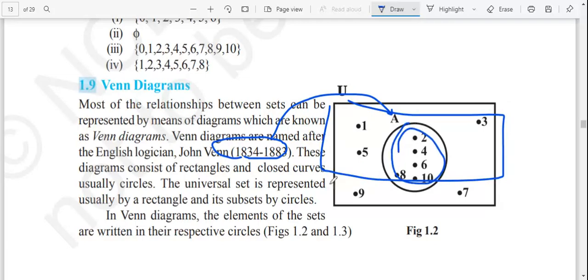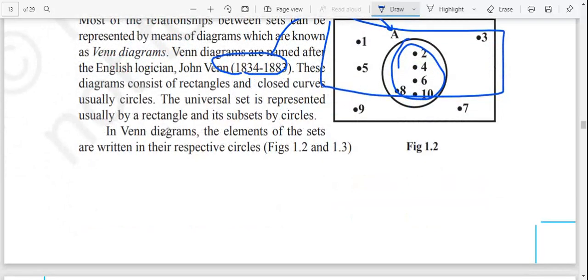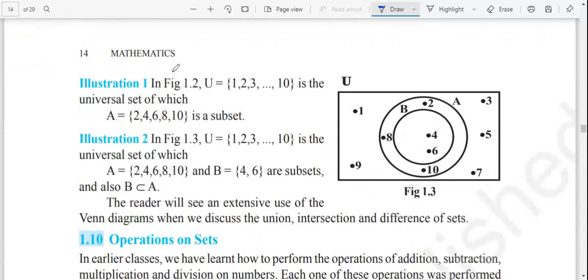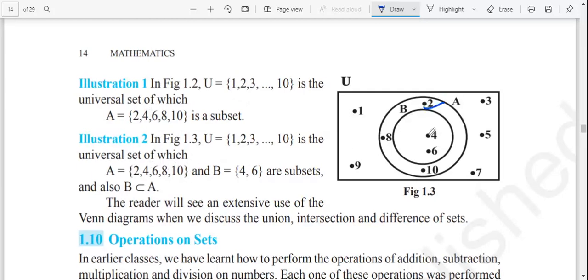In a Venn diagram, the elements of the set are written in the respective circle, that is figure 1.2 and 1.3. In the illustration, figure 1.2, the universal set is 1, 2, 3 to 10, of which A is 2, 4, 6, 8, 10.